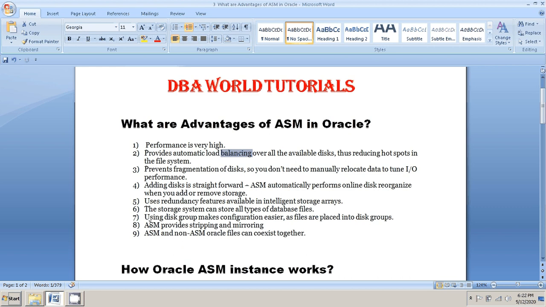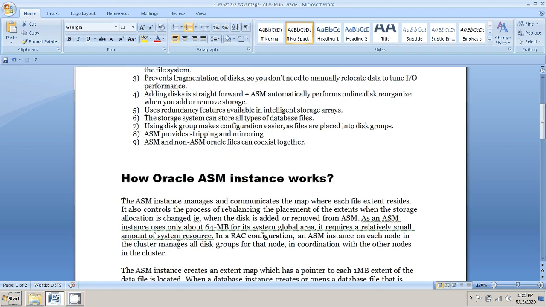The next advantage, the storage system can store all types of database files. Using disk groups makes configuration easier, as files are placed into a disk group and you can easily manage them. ASM provides striping and mirroring also, so you don't need to worry about the mirroring functionality and other things. ASM and non-ASM files can coexist. Like, if you want, some types of files you can create on the file system, and some types of files you can create on Oracle ASM. That also works in Oracle ASM.